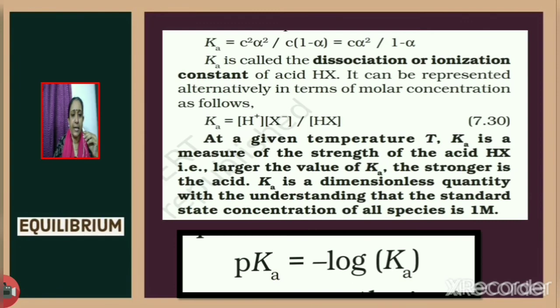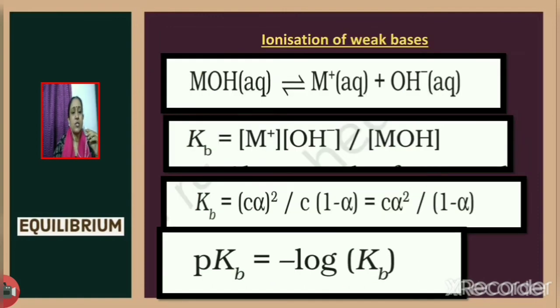Now consider Ka. What will be minus log Ka equal to? pKa. Next, consider ionization of weak bases. Consider the base MOH. It dissociates to give M plus and OH minus. So Kb can be written as M plus ion concentration into OH minus ion concentration divided by concentration of MOH.